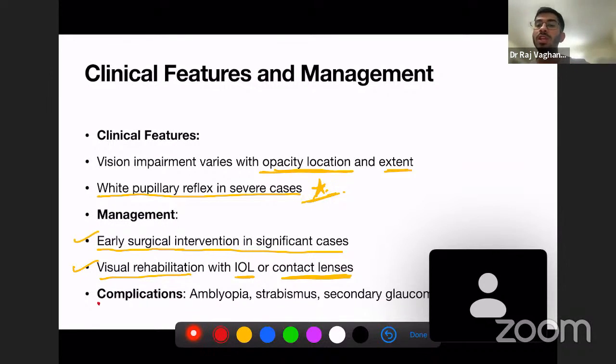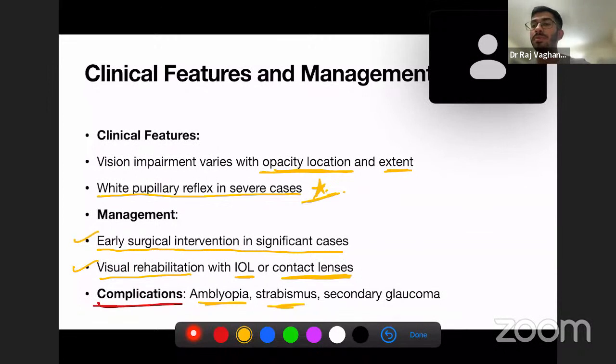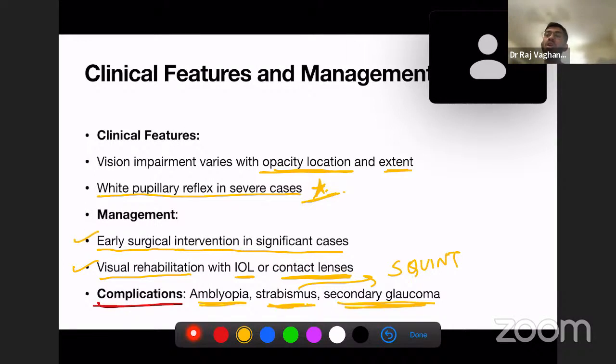What are the complications of this childhood cataract? A child can develop amblyopia, strabismus, or secondary glaucoma. Strabismus means squint. So squint, amblyopia, and secondary glaucoma are the complications that can arise due to this congenital cataract.